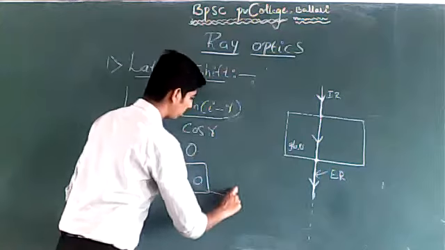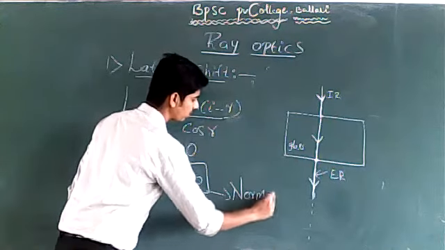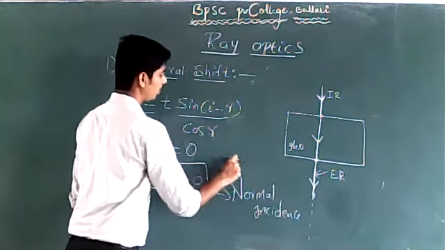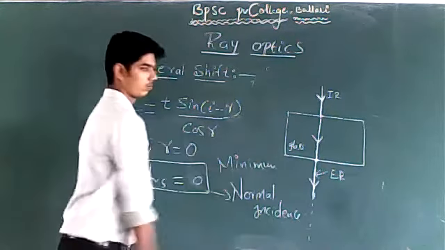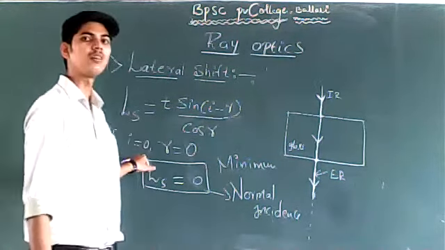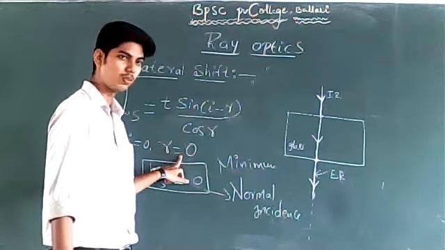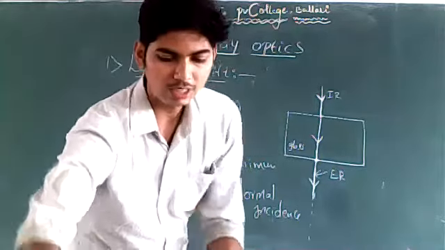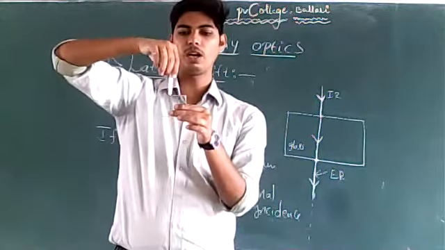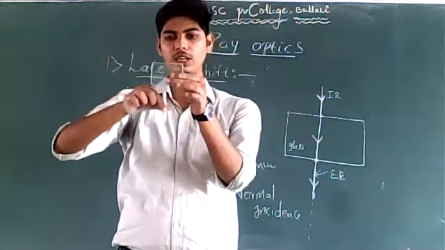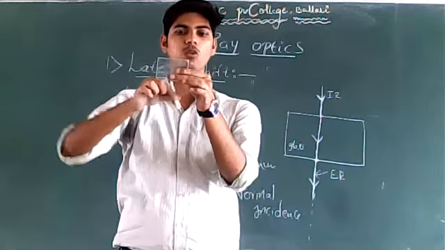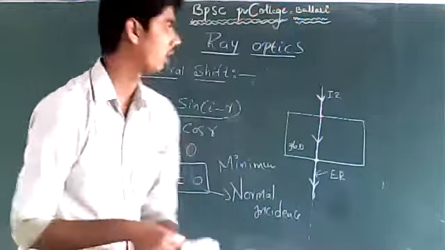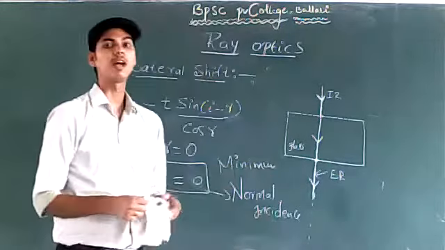In case of normal incidence, the lateral shift is minimum. When ray of light is incident at an angle of 0 degree, angle of refraction will also be 0 degree and there will be no lateral shift in that case. If a ray of light falls normally on this glass slab, it comes out in the same direction in which it fell. Right, there will be no lateral shift. So this is the minimum lateral shift.